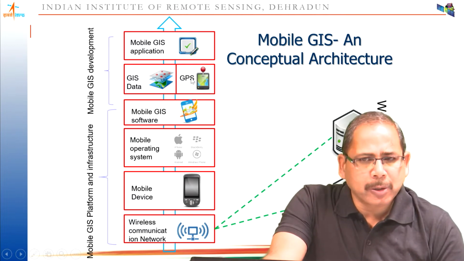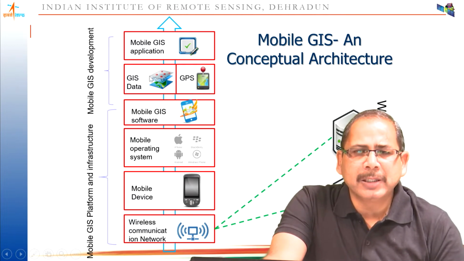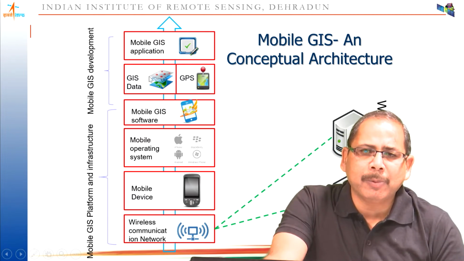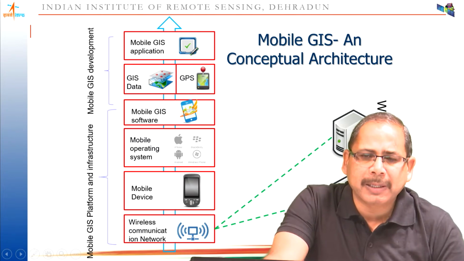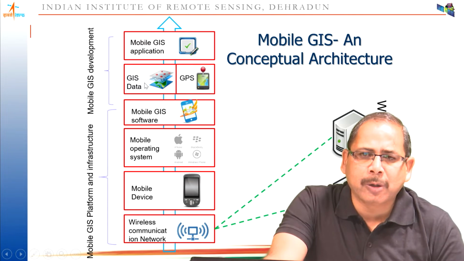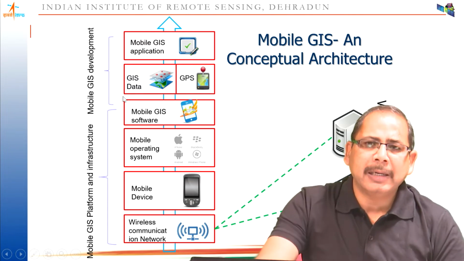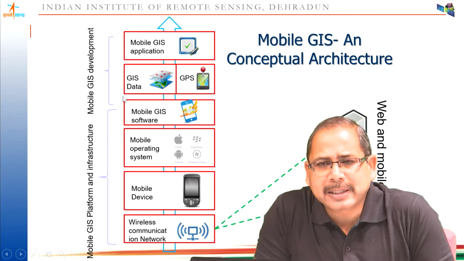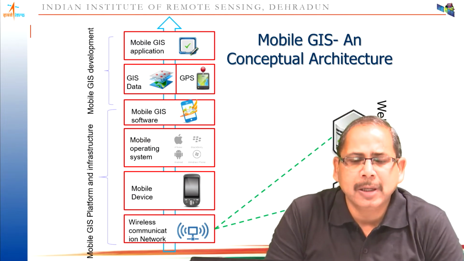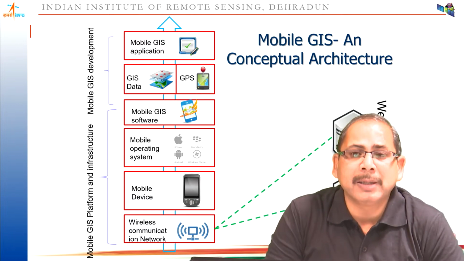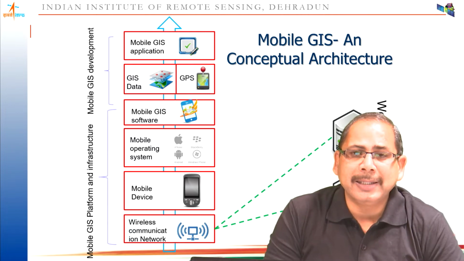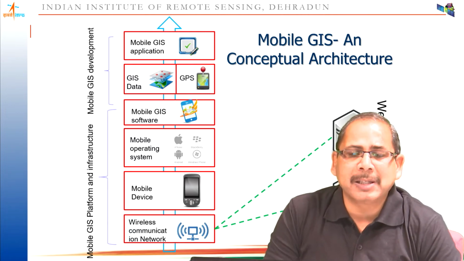Then we can also use the camera, which is a very important sensor available in your mobile. Today most of the time we use optical cameras, but it can be a thermal camera or any other additional camera we can install through a mini USB device, so that this mobile device becomes a very important sensor for recording ground based observations, which can be geotagged with the help of the coordinates from GPS or NavIC, so that location based services can easily be built here.